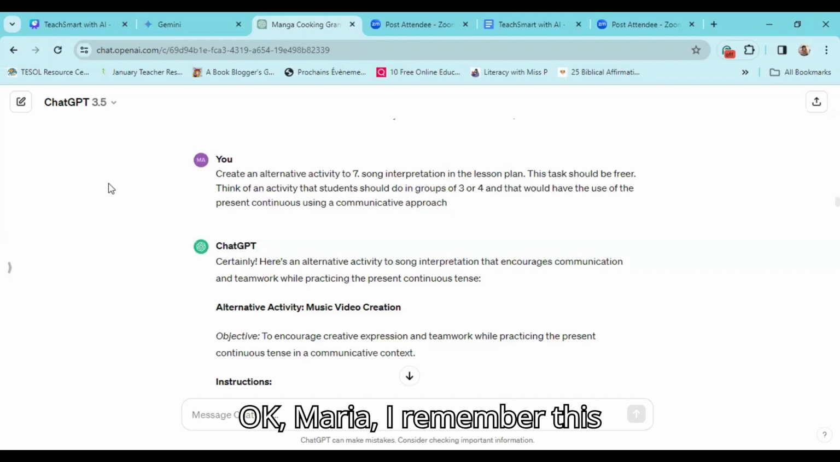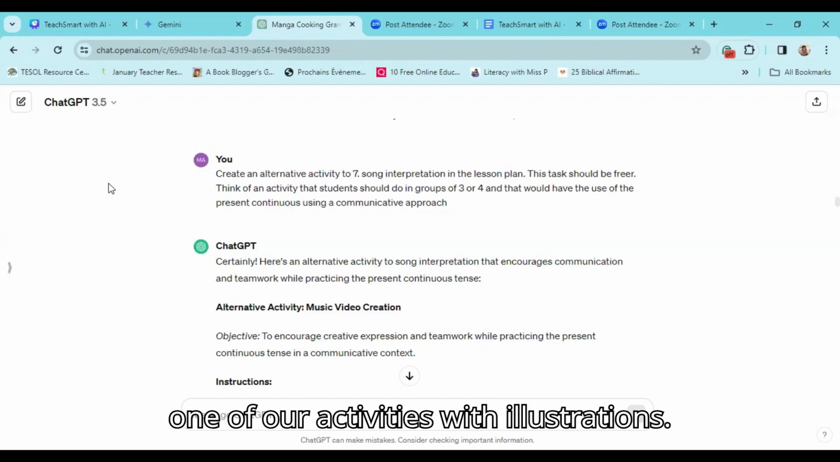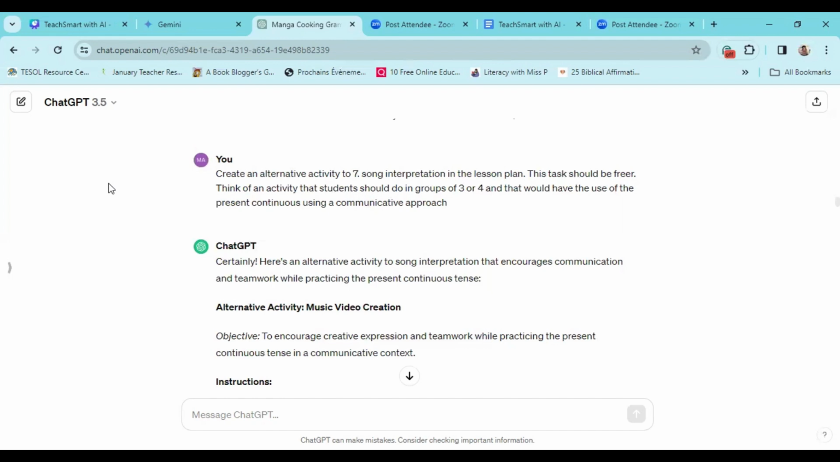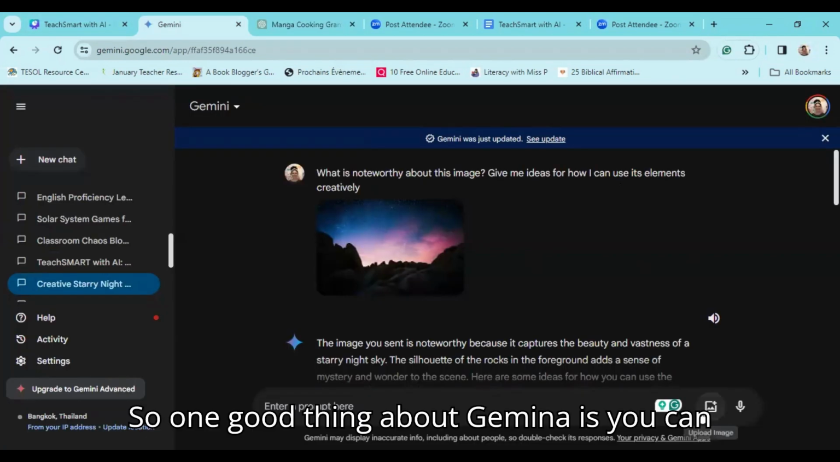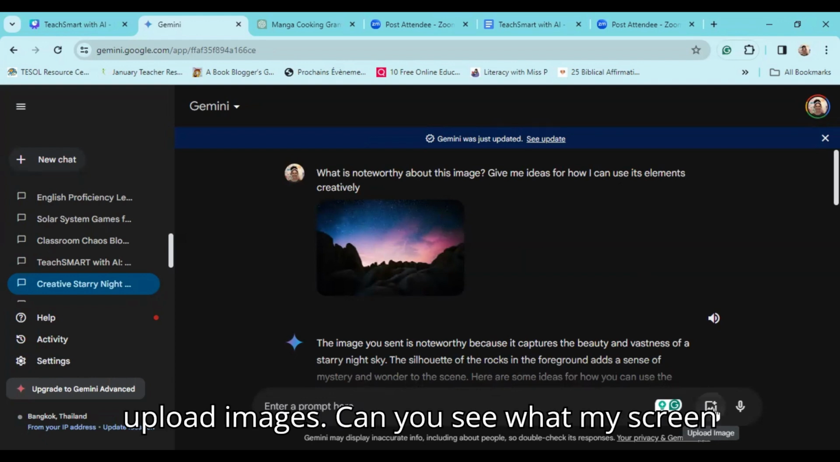Maria, I want to know, what about activities with illustrations? Yeah, good question. Picture. So one good thing about Gemini is you can upload images. Can you see my screen at the moment?